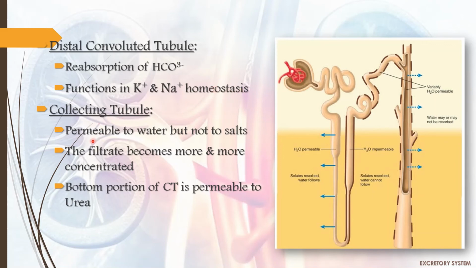Collecting tubule. It is permeable to water but not to salts. The filtrate becomes more and more concentrated here in the collecting tubule. The bottom portion of the collecting tubule is permeable to urea only.